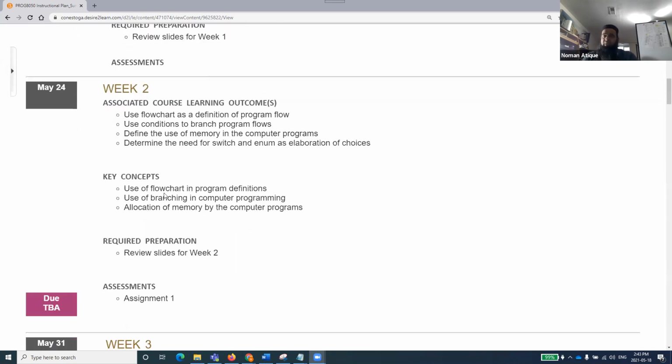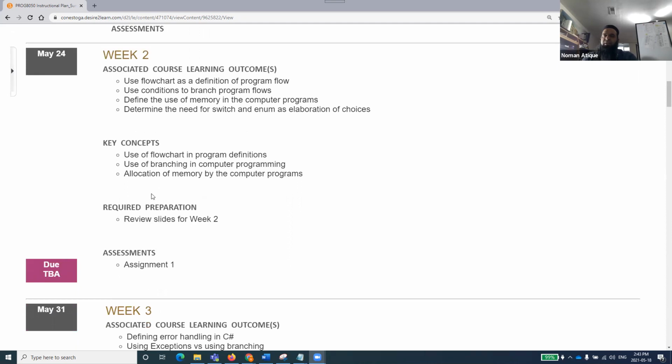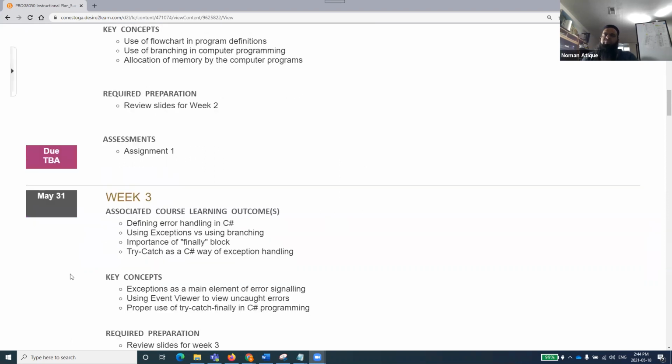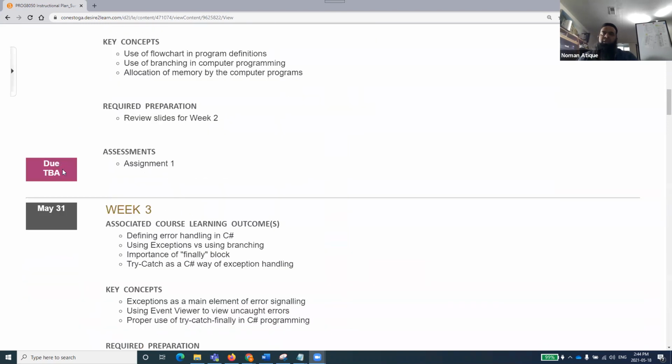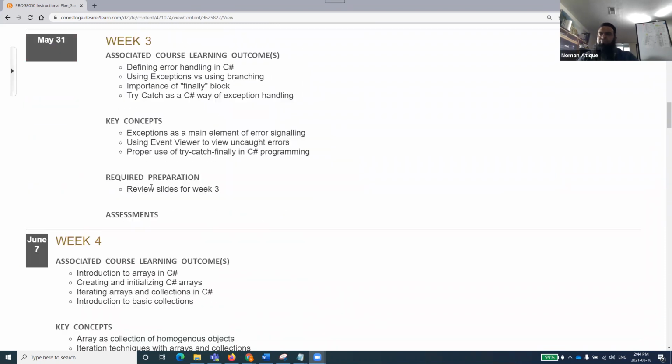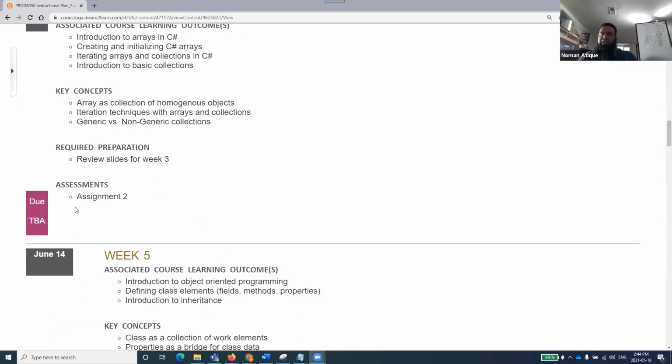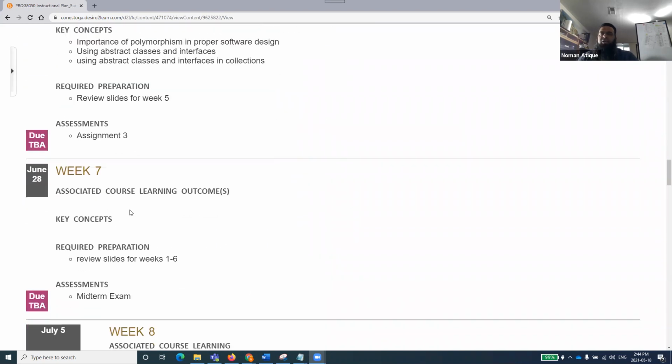Every week, if something is being published, for example, assignment 1 will be published and there is no due date right now. I'll give that due date specifically before publishing that, and I might be publishing that by this weekend, because I got the access to this course shell very late. Assignment 1 will be published in week 2, and its due date is to be announced. In the same way, assignment 2 is published and its date is again to be announced, and I'll be announcing that. So these are all the weeks.